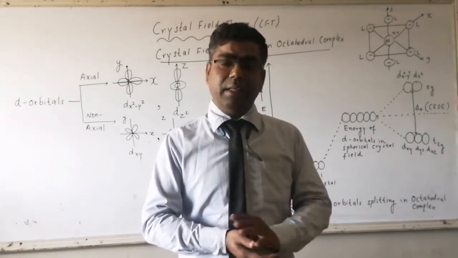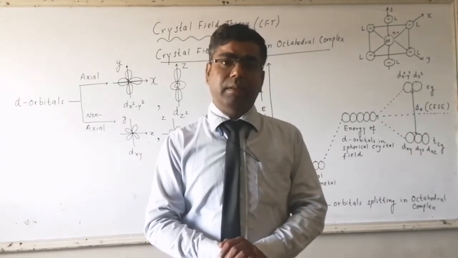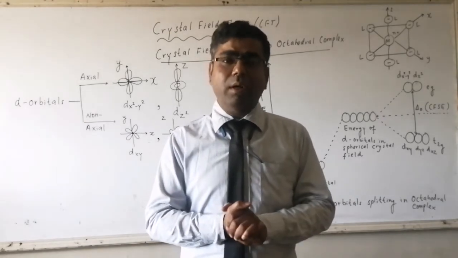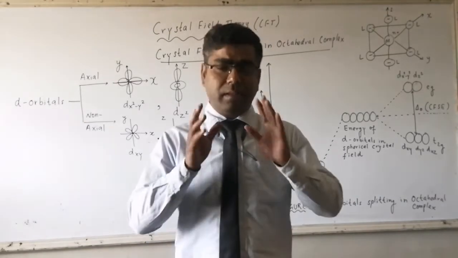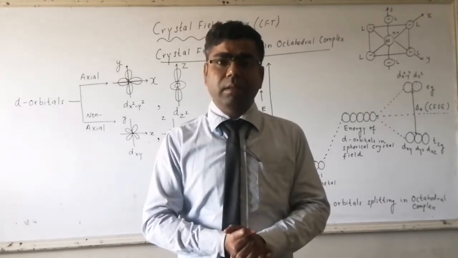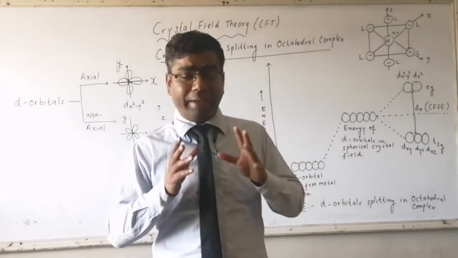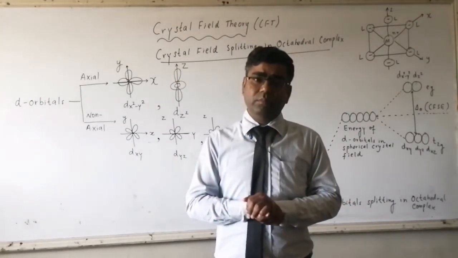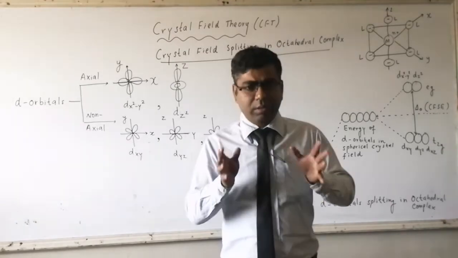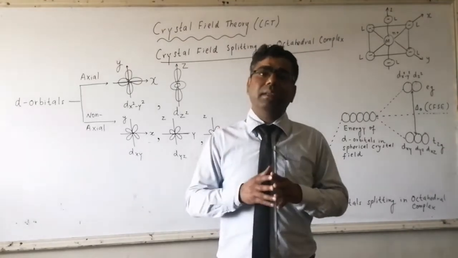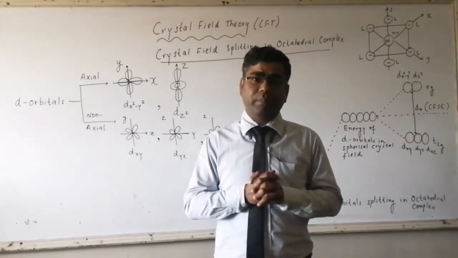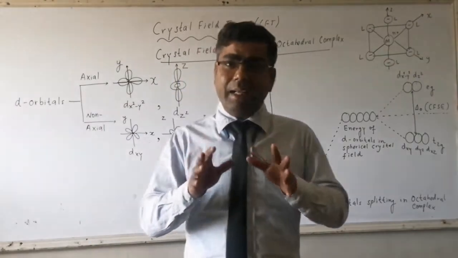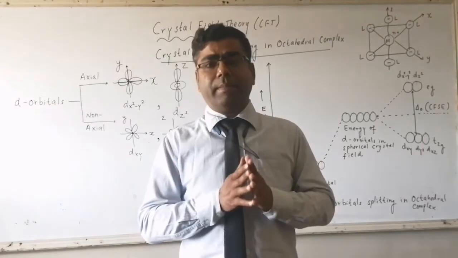But on the other side, in the presence of F- as a ligand, pairing of electrons does not take place in the central metal atom or central metal ion. Why is pairing there in the presence of NH3 while pairing is not there in the presence of F-? It was not cleared by valence bond theory. It means valence bond theory did not have an idea about strong ligands and weak ligands.